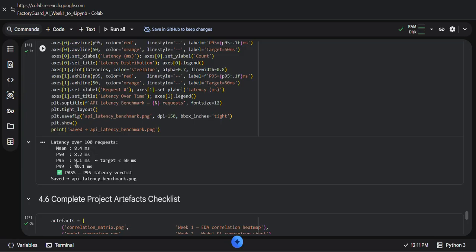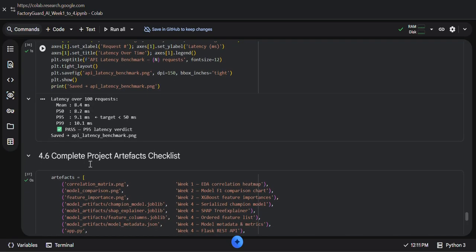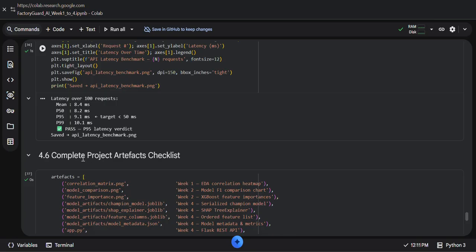This output helps us understand the speed of the deployed model. If the latency values are low, it means the system is efficient and better for practical usage. The latency results are also visualized in the output.